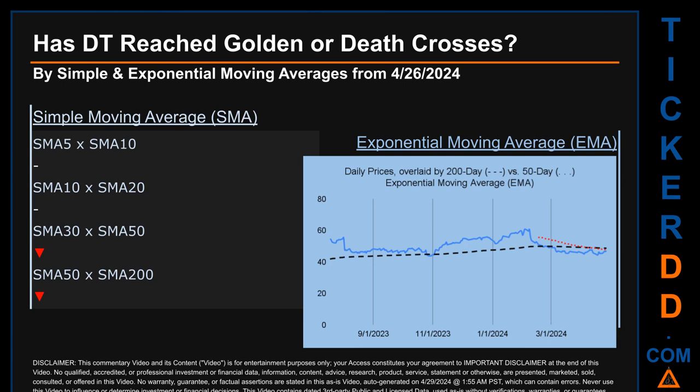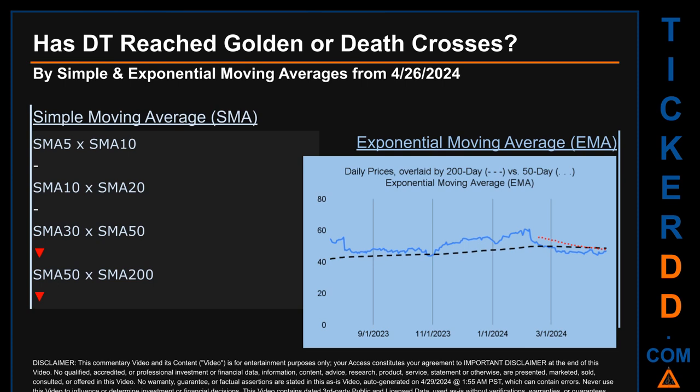Has DT price reached golden or death crosses? Golden cross and death cross are basic signals that compare average prices across two specified trade day ranges, a short-term versus a long-term range. For example, 5-day versus 10 trade days.